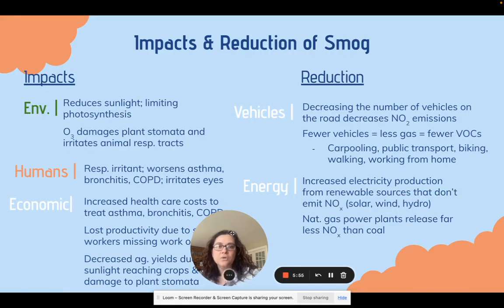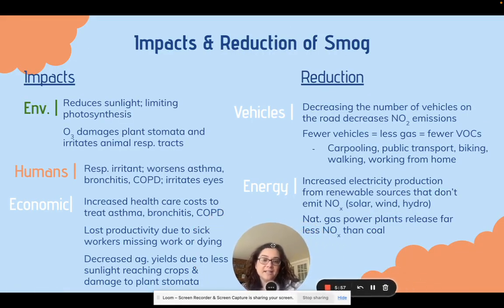Okay. So let's talk about the impacts of this. Then we'll talk about how we reduce it. But impacts, smog is going to reduce sunlight. So it's going to limit photosynthesis. That's going to be damaging to plants. And furthermore, the ozone that's kind of left behind by that damages plants further. In humans, it's a respiratory irritant and an eye irritant. So anybody who already has respiratory issues, those are just going to be compounded.